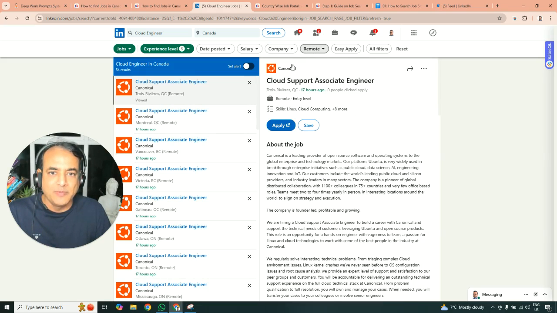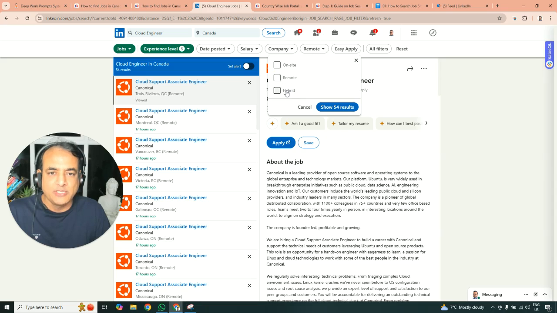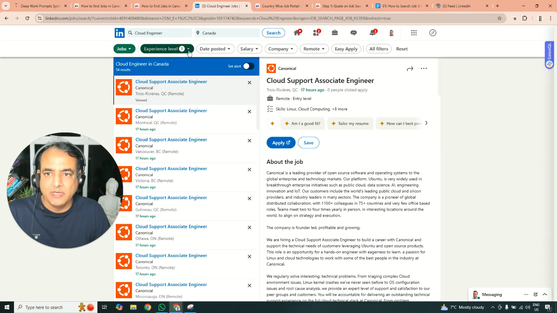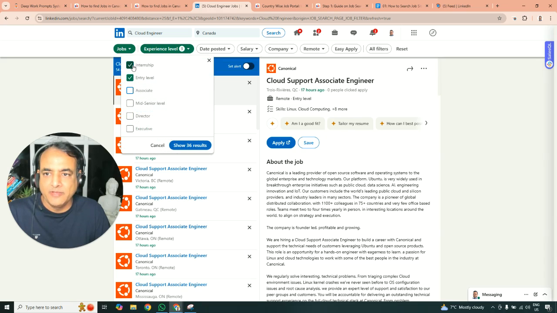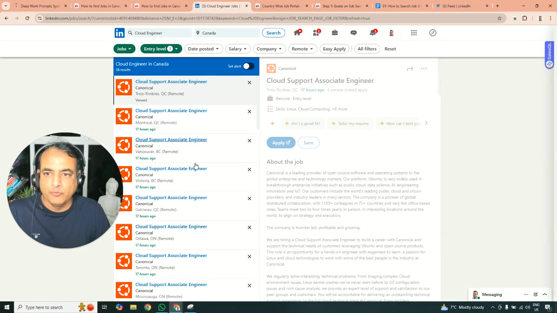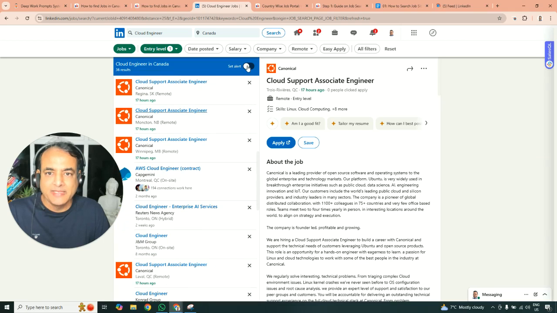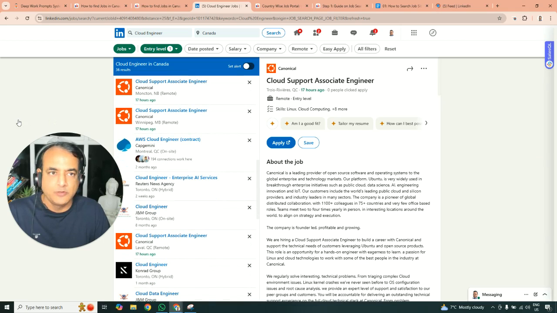It also gives you, for example, whether it's on-site, and a lot of guys also ask, do I want to do remote or on-site or hybrid? You can check accordingly what your desires are. Okay, and then you can search. So let me remove some of those things. Let's go with entry level, and of course, the more filters you apply, the fewer results will come. And then you can set an alert as well, and that's a good point, set an alert for this. So this is just one example of showing you how it looks.